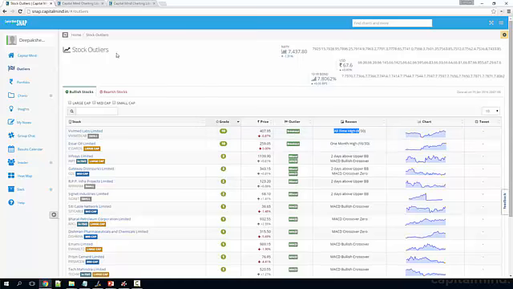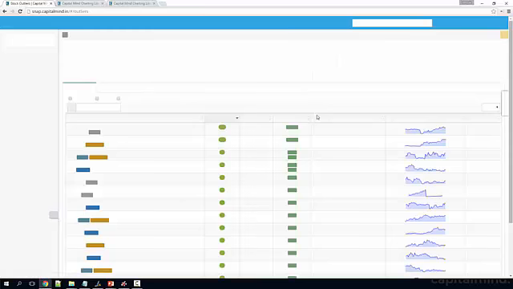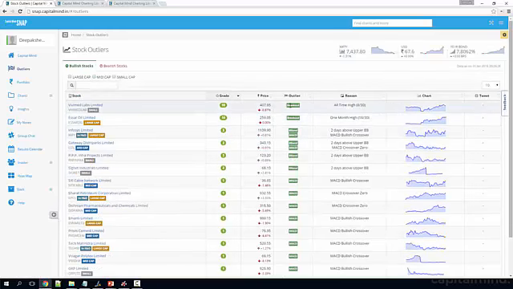And remember, we're talking about a stock making an all-time high at a time when the markets are at a bottom. Let me just refresh this for you so that it looks a little better. I think we've got some old data in there. Okay, so just to give you an idea of what's happening here, we've got a number of stocks graded according to how much momentum we are seeing in those stocks.